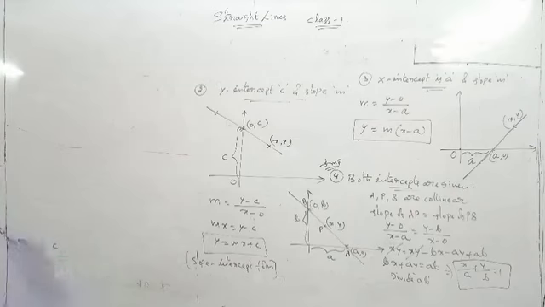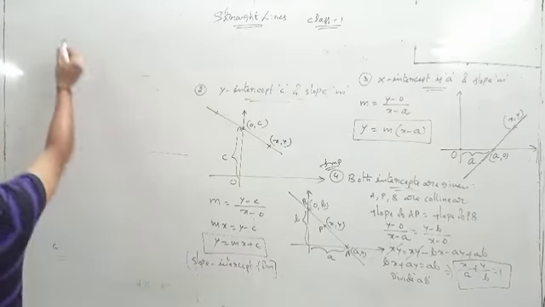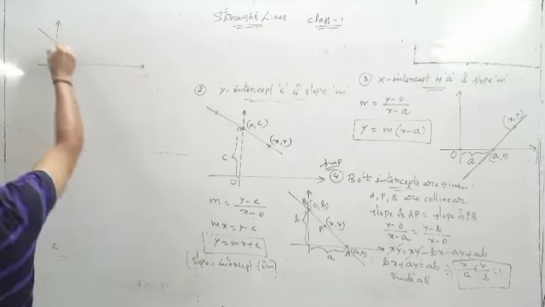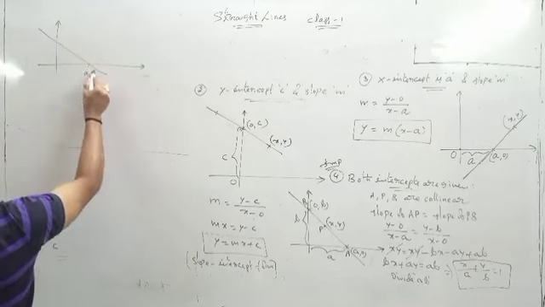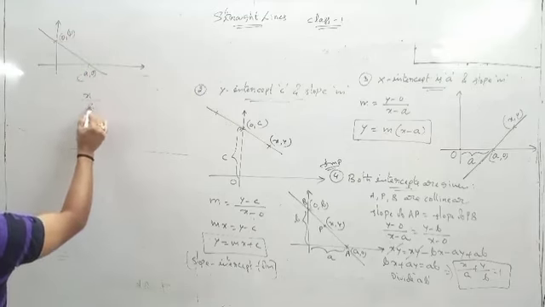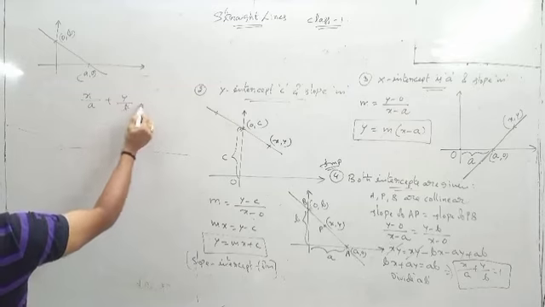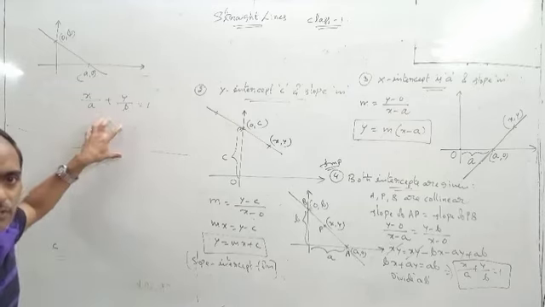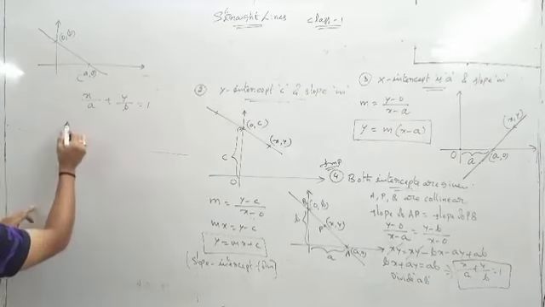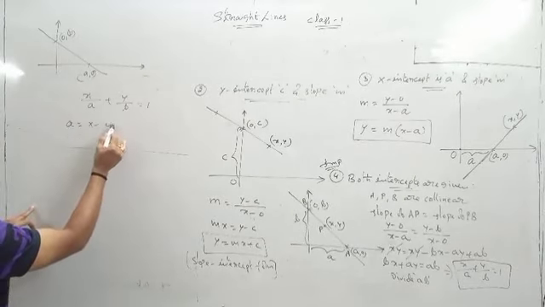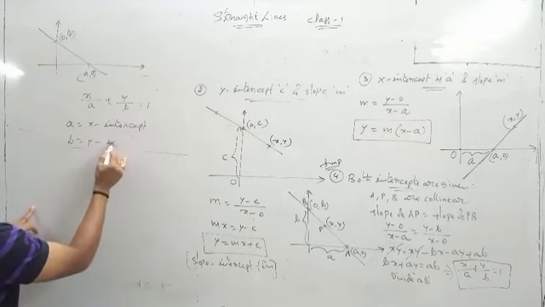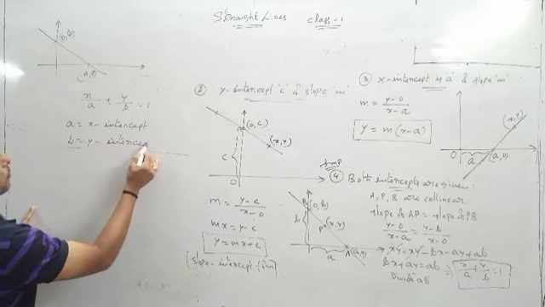So listen carefully. So this is the equation of the line. I will give some points. X axis and y axis. This is the line. When it is a comma 0, this is 0 comma b. What will be the equation of the line? x by a plus y by b is equal to 1. Where a is equal to x intercept, b is equal to y intercept.